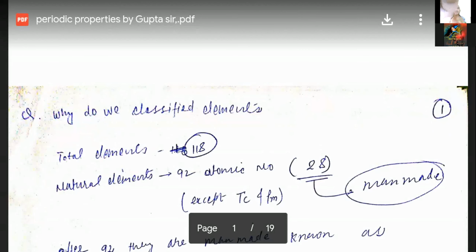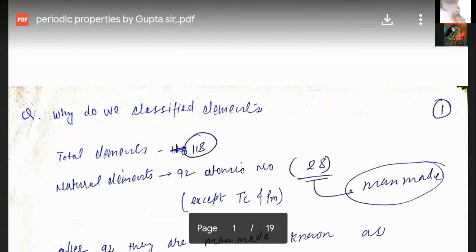Today, students, numerous elements have been discovered. So many elements have been discovered up to now. It means their study will take too much time. It is difficult if you study the elements separately, one by one. So you will find that it will take too much time to study each element.